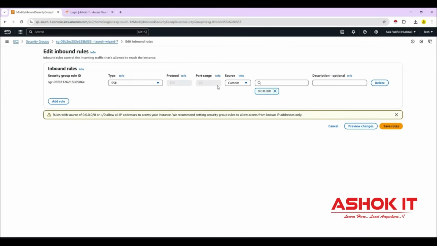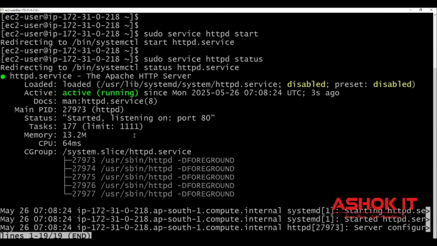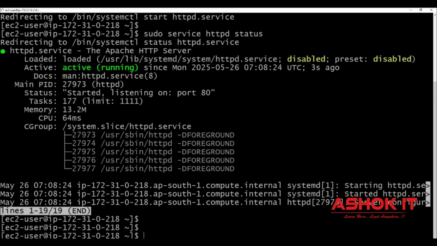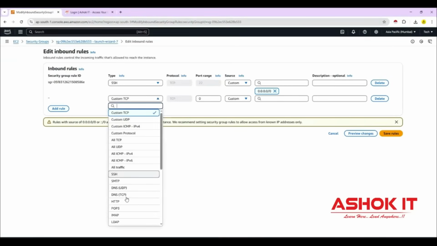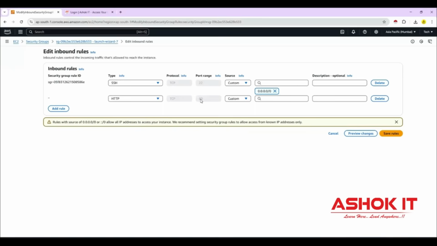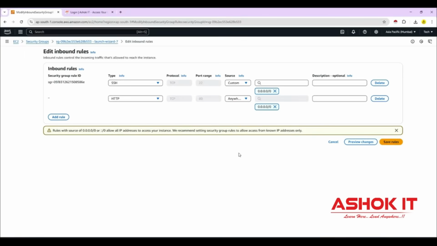Because of this SSH protocol only, we are able to connect with this Linux machine. Now I want to enable HTTP protocol. Click on add rule, select HTTP, that will run on the port number 80. Allow the traffic anywhere IPv4. Any request comes to this machine with the HTTP protocol, I want to allow the traffic.